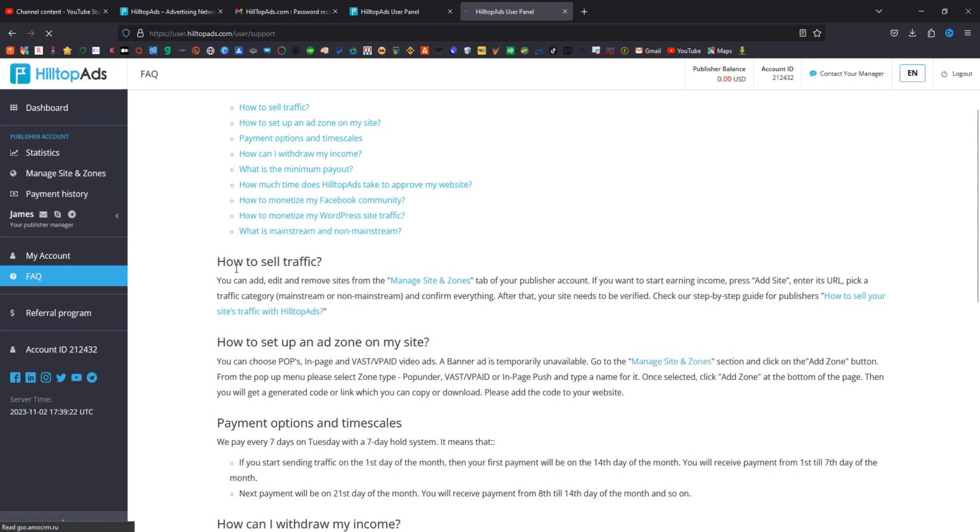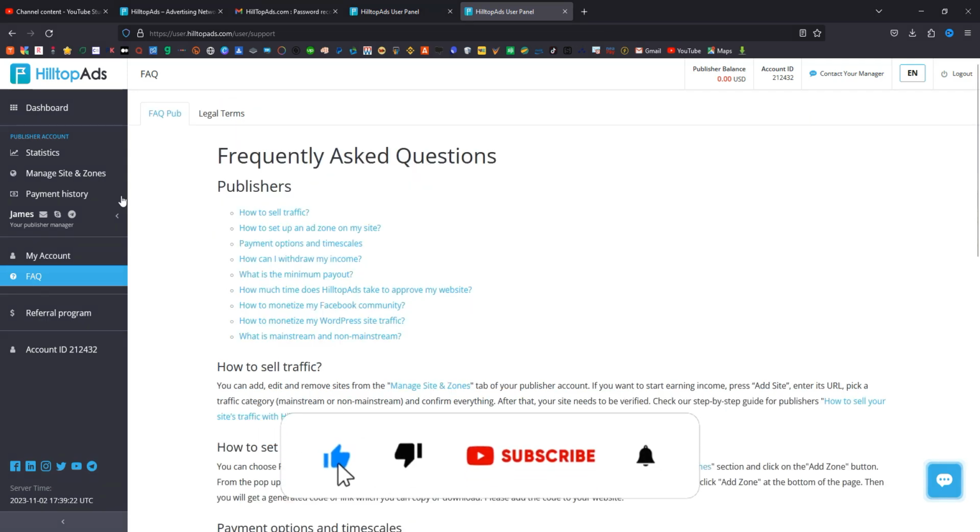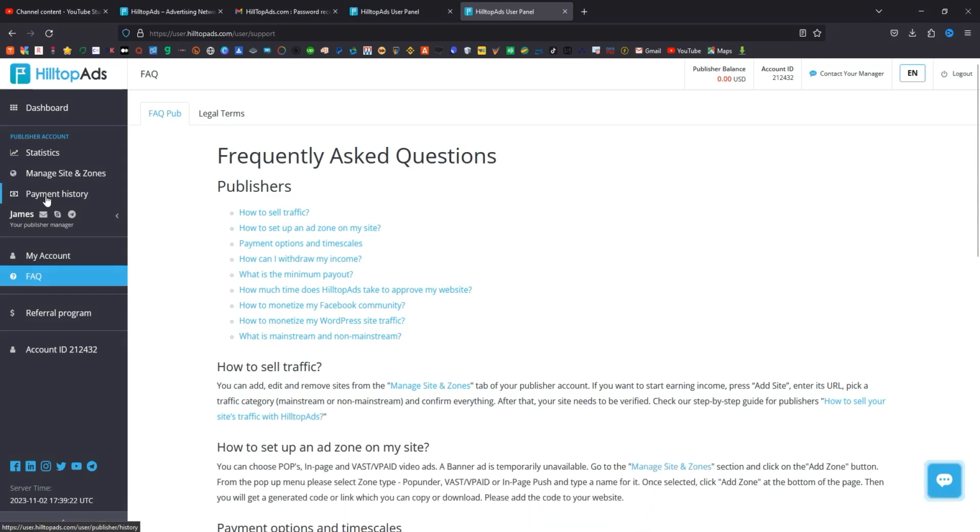So you can see the payment options and time scale. You get paid every 7 days, on Tuesday, with a 7-day hold system. That means if you send traffic on the first day of the month, the first payment will be on the 14th day of the month, and the next payment will be the 21st, and so on, from the 14th to the 21st. You can also see the legal terms over here, and the frequently asked questions that are public. So you can see everything.